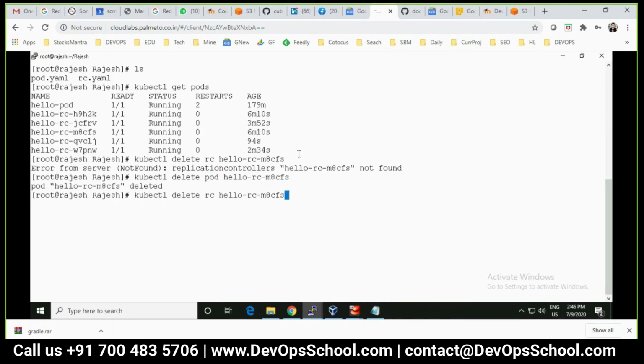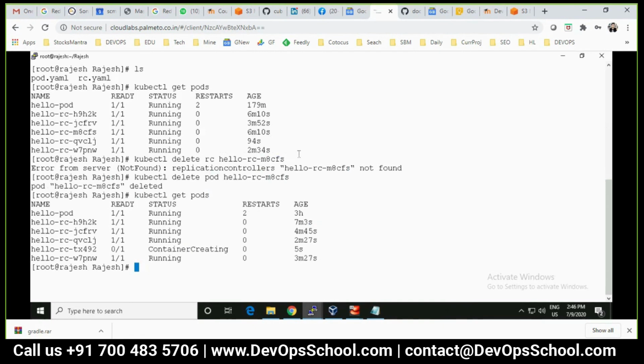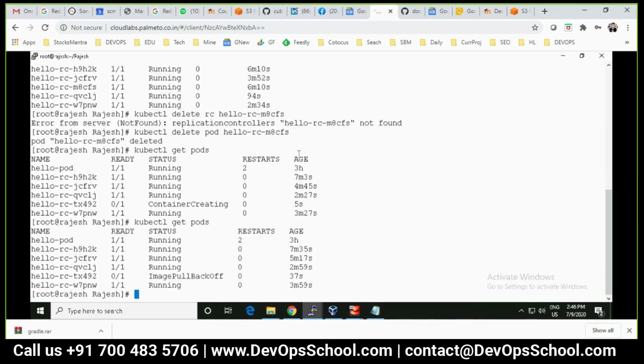And now I show you this. See? Did you see something? Again, it's just creating. Yeah. That means it is making sure that whatever you desire, that was 5, at any cost, at any time, it should be 5. You are not doing anything. It's been done by Kubernetes. And how it's been done, I have already explained in detail, so you should not ask me this question now.